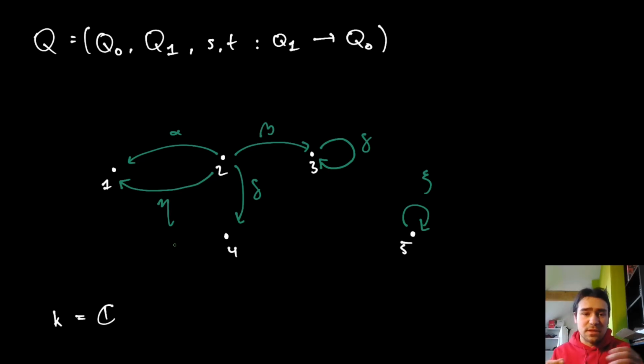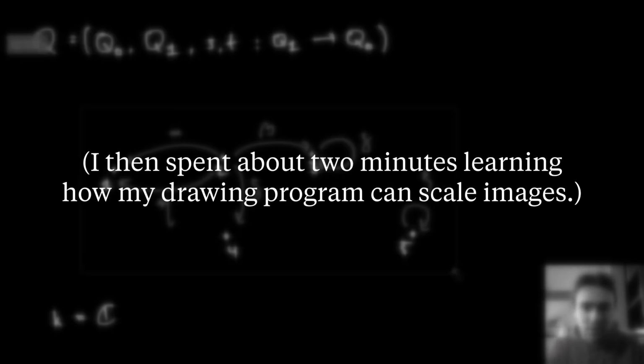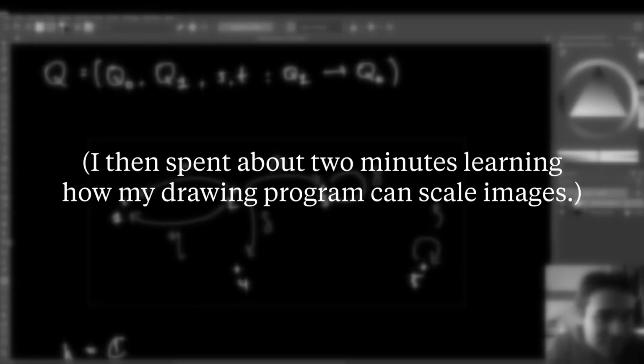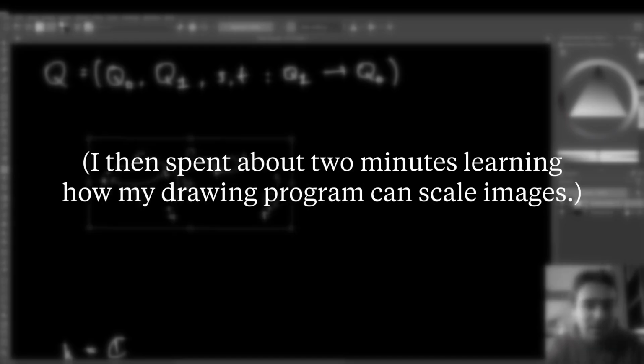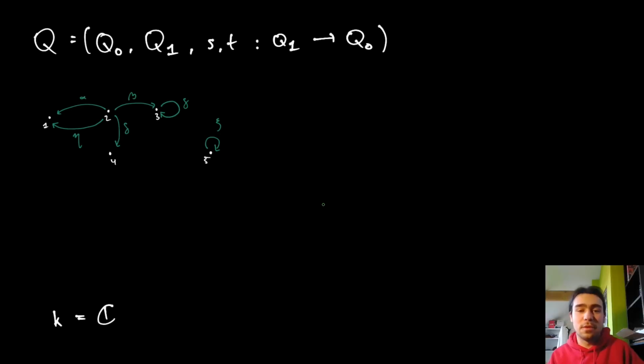So we have to have some field K, and then a representation of a quiver is formed by taking a K vector space, so in this case a complex vector space, for every vertex in our quiver, and then choosing linear maps between the corresponding vector spaces. That's our quiver there. A representation for this could look like the following, right?